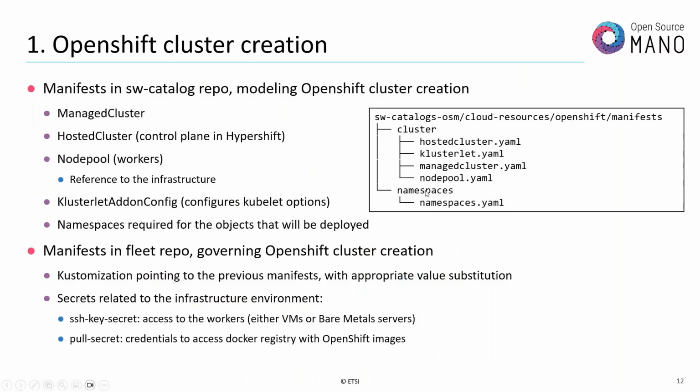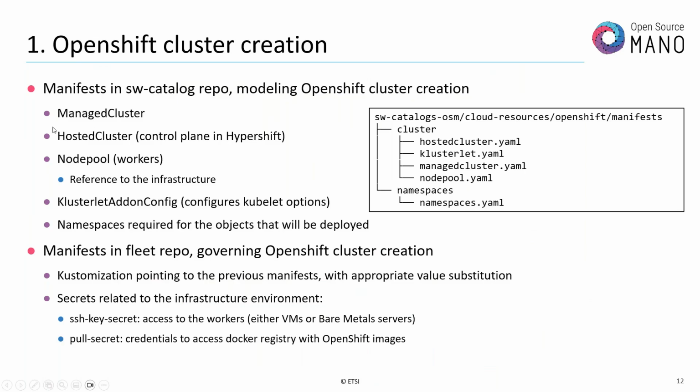They are the ones here: hosted cluster, cluster-led, managed cluster, node pool, that are cluster related, and other namespaces. The namespaces are the ones required for the objects that will be deployed. The different objects here require some namespaces to be created, because there are also some dependencies managed by OpenShift.